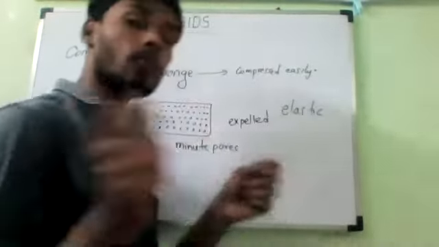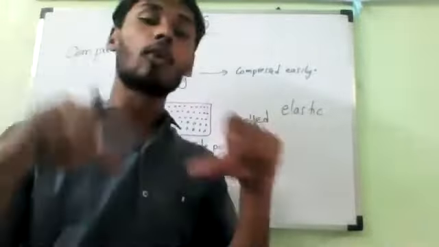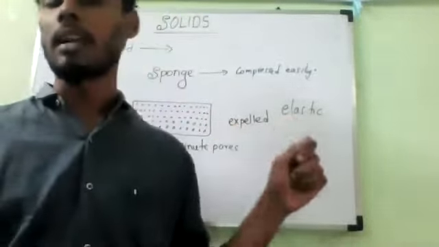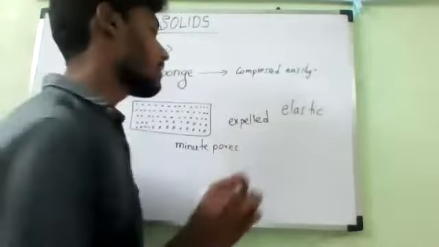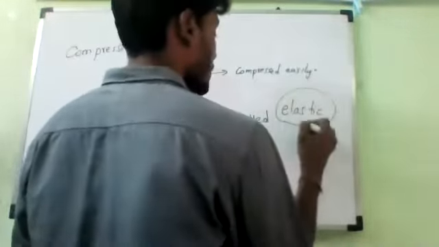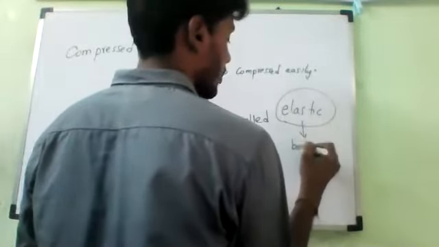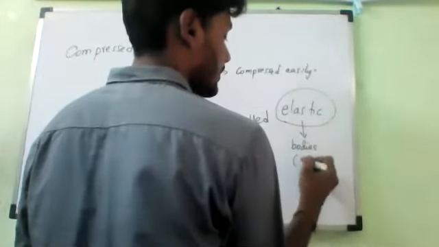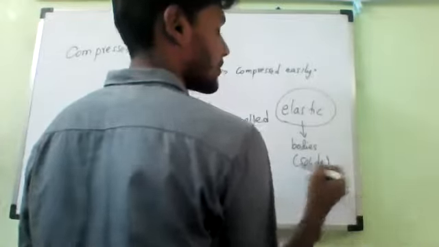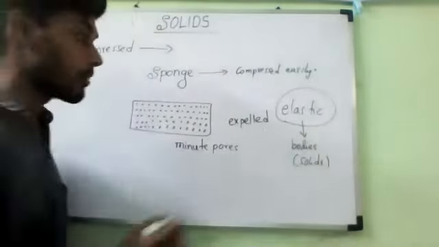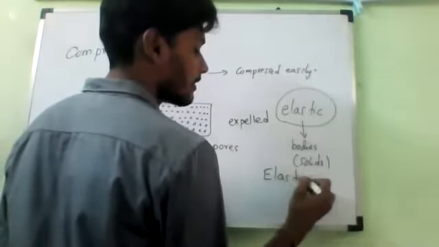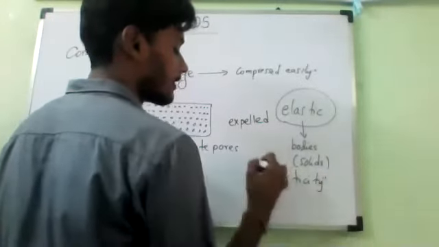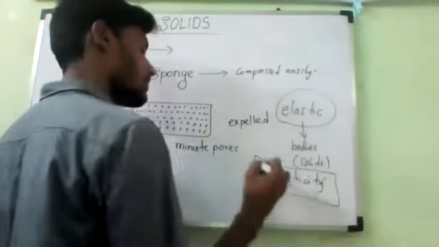When you apply force, elastic solids start expanding, and when you remove the force, they come back to their original shape. That is why such bodies are called elastic bodies. Only a few solids show this property. That property is called what? Elasticity.